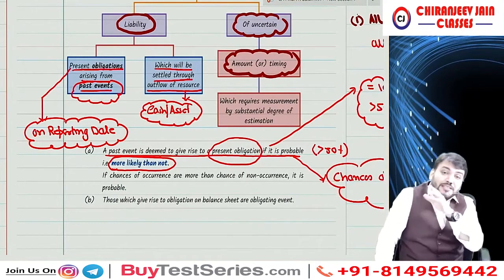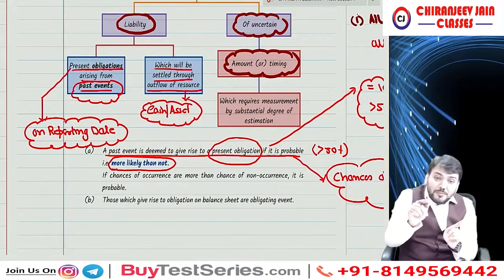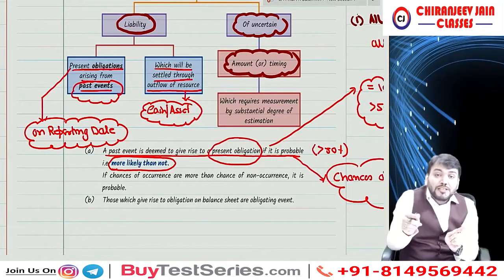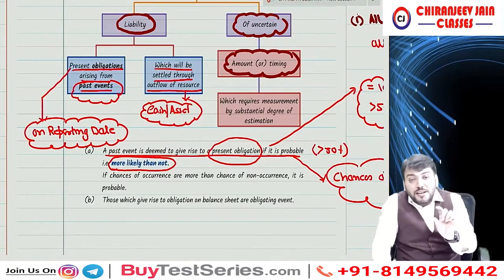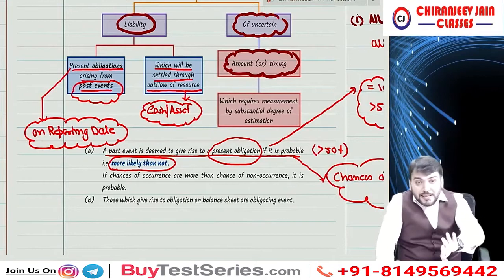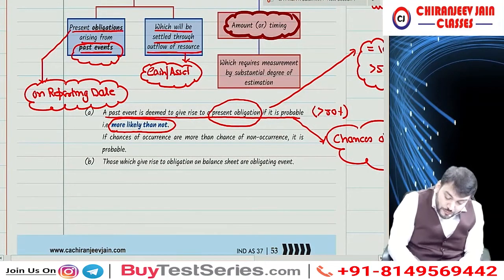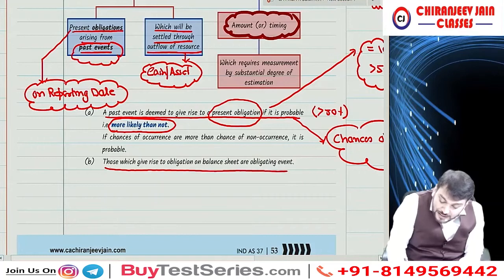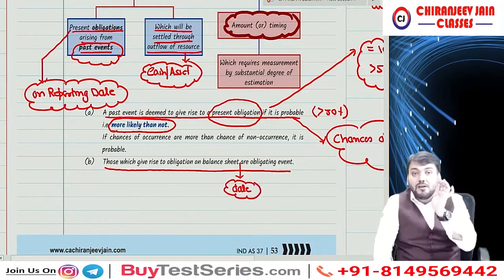Correct? Means there may be some past event which is already settled. So any past event which gives rise to obligation on balance sheet date will be known as obligating event. So for provision we need to first find out whether there is any obligating event on balance sheet date. So all past events are not obligating events. So for this chapter we should consider only obligating event. So those which give rise to obligation on balance sheet date are obligating events.